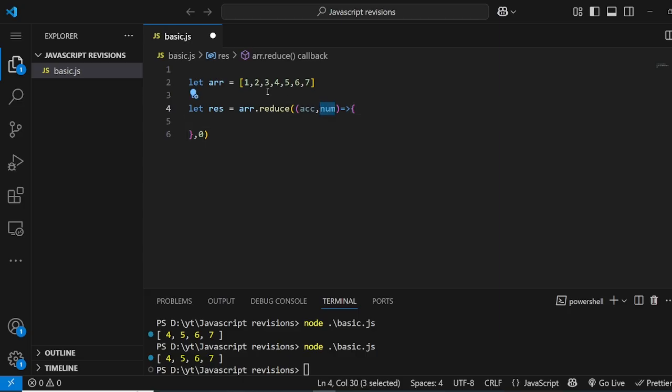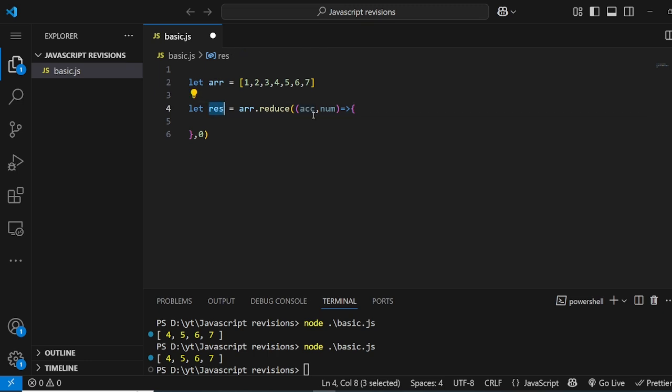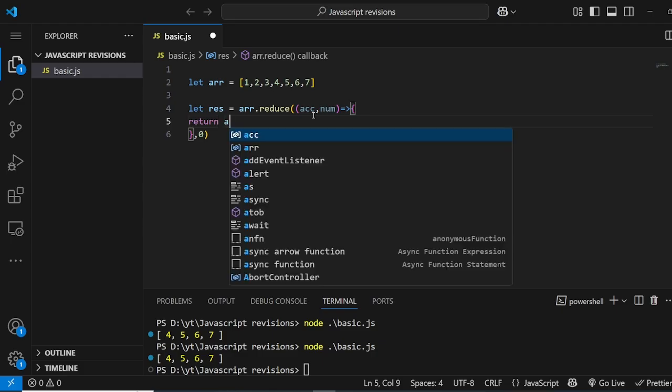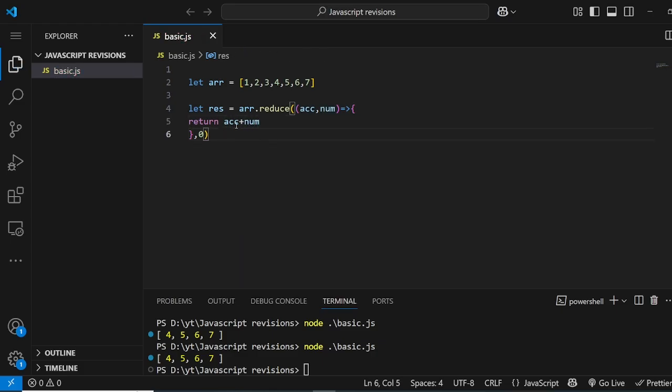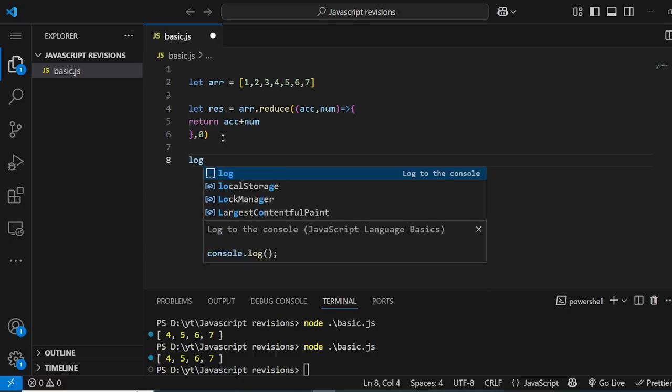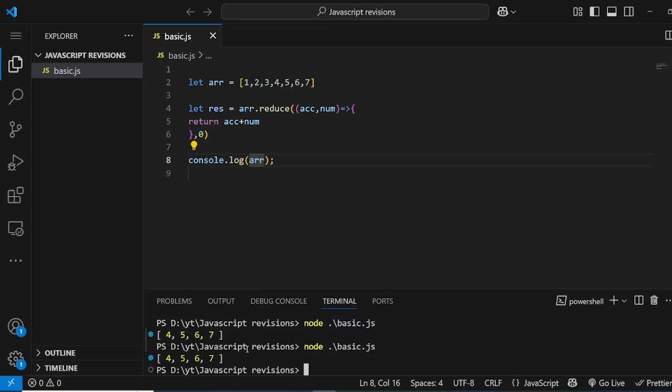Basically this num represents all of these values, obviously not at once, but first it will take 1, then 2, then 3, 4. And this accumulator, or result, we could call it, but I don't want to call it result because I already declared that here. That's why it keeps adding into that. So I can say accumulator plus num, and this is what I return. It will start from the accumulator, which by default will be 0. So if I log, what should be the result? Let's see whether it's correct or not.